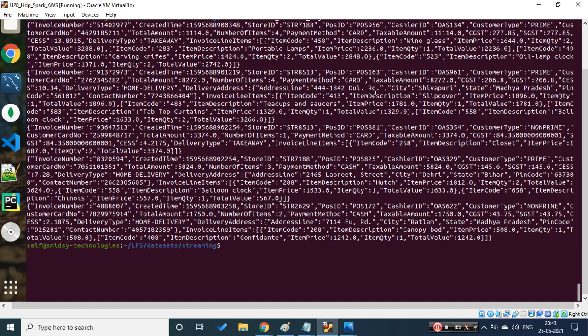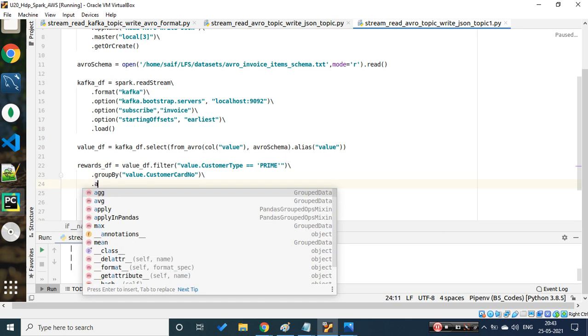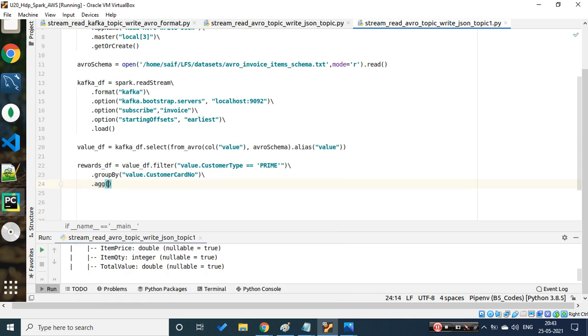Okay, so that is correct, customer card number, that is being referenced. Let's bring it into a new line. So that is being grouped. Cool. Once it is grouped, now I'll have to perform some aggregations.